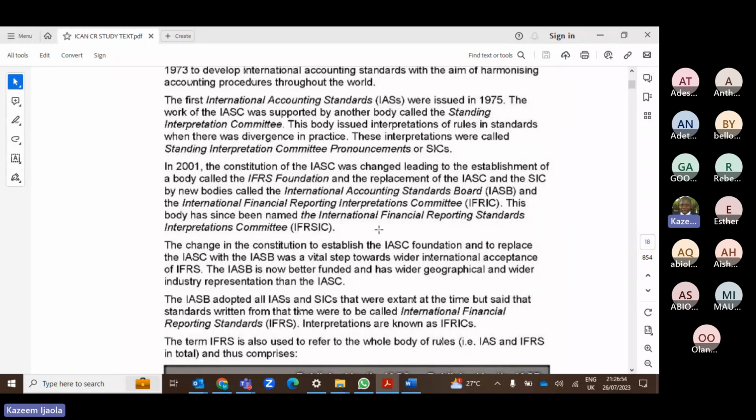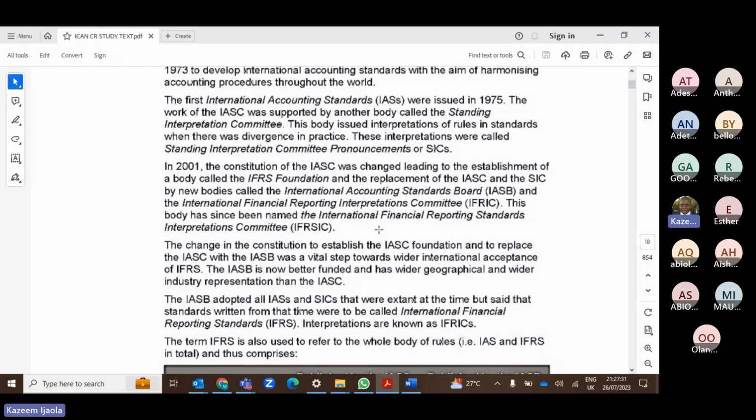So if somebody asks you, what is a complete set of the framework that governs IFRS? Please, there are 5 of them. Let me list them now. The first one is the IASB conceptual framework, which we did on Saturday, right? The second one is IFRS, the International Financial Reporting Standards. We have about IFRS 1 to about 17 or thereabout now. Then the third one is your IFRIC, the interpretation of those IFRS.